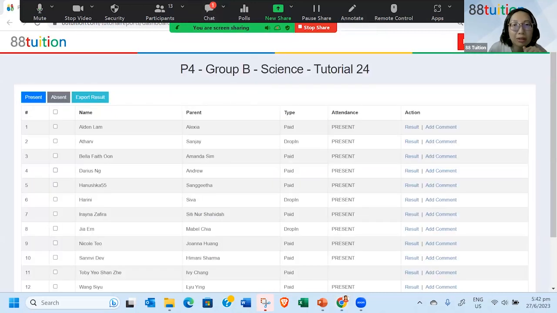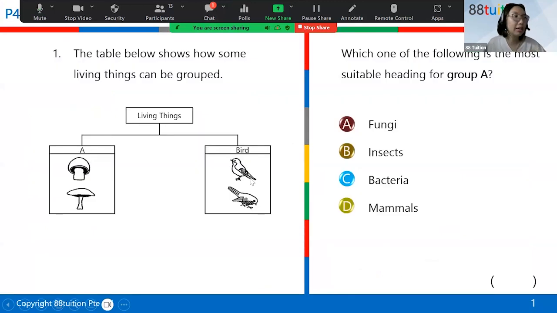All right, let's now start. So you were saying the answer is A. All right, so these two are fungi. Then obviously this is bird. So it's quite simple.